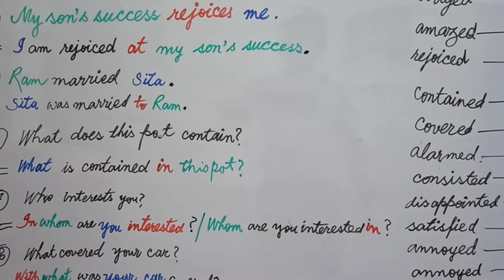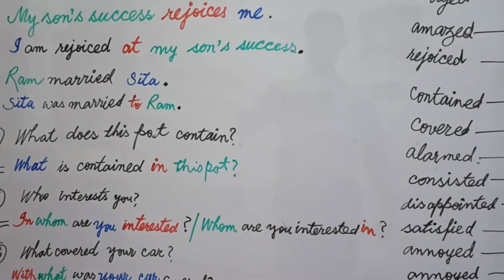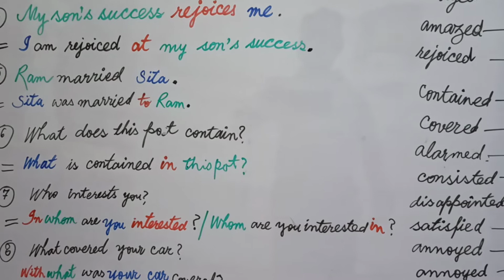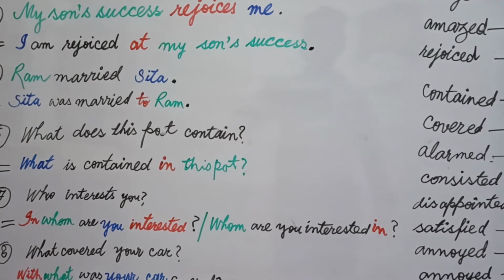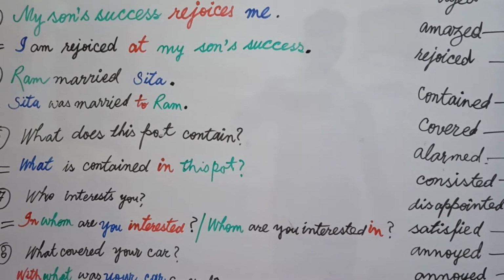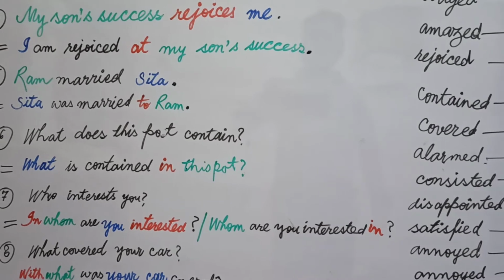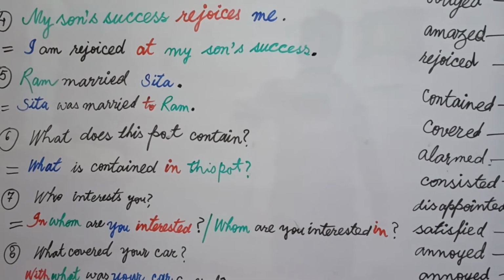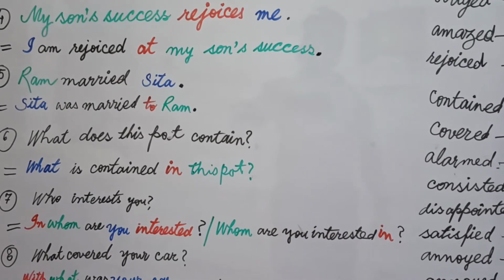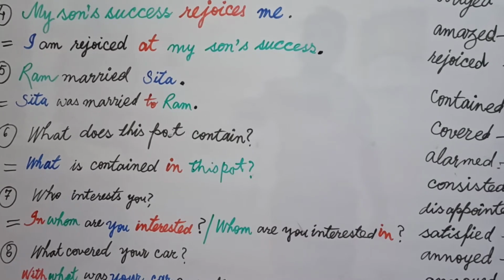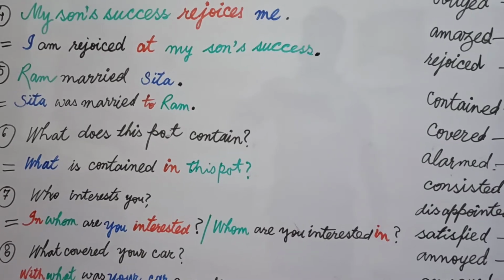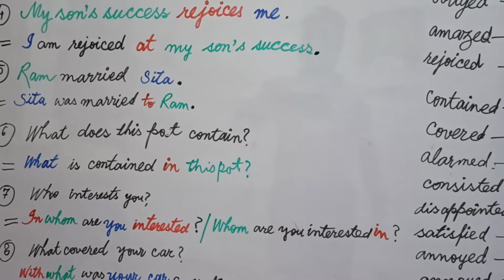After this, in the same way, we see what covered your car. The same rule as you used in sentence number 7 applies in sentence number 8. There is a little difference because in sentence 7, who was your subject; here, what is your subject. It doesn't matter whether it is what or who.